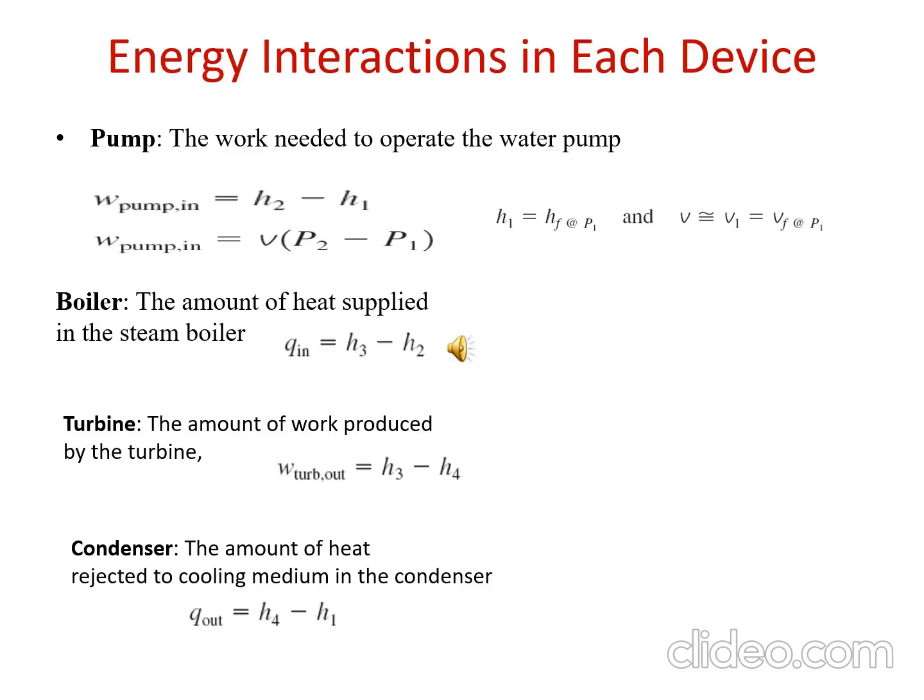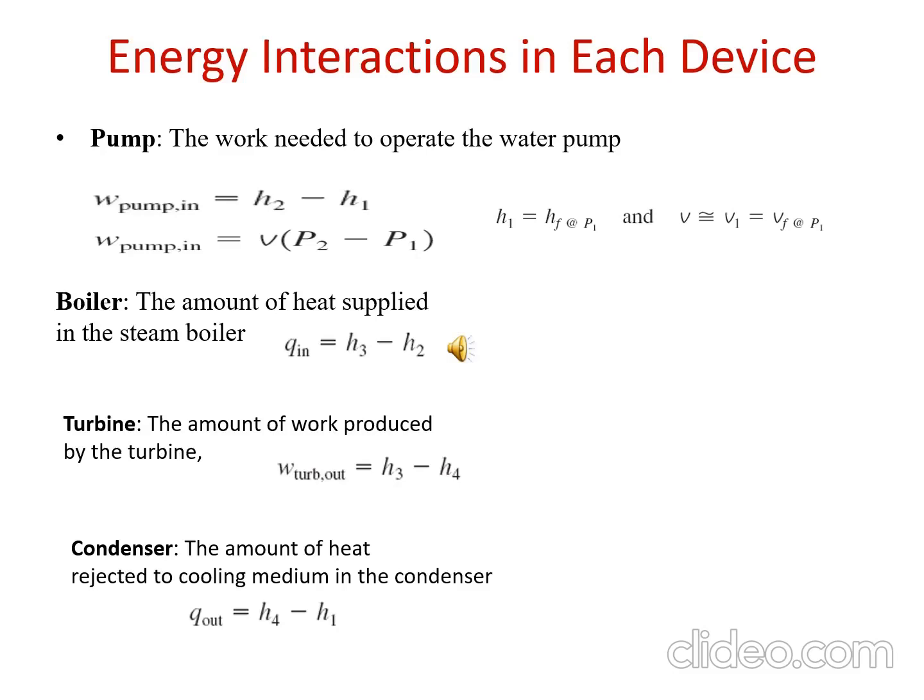The steam is condensed at constant pressure in the condenser, which is basically a large heat exchanger, by rejecting heat to the cooling medium from the cooling tower. It may be a lake, a river, or some cooling towers. Steam leaves the condenser as saturated liquid and enters the pump, completing the total cycle, in which net work done is 0, but Q rejection is equal to H4 minus H1 kilojoule per kg.